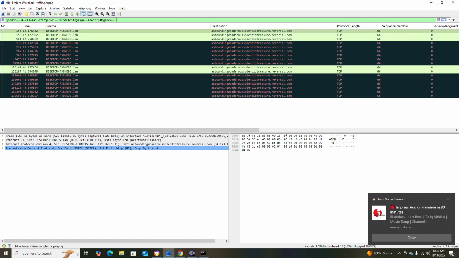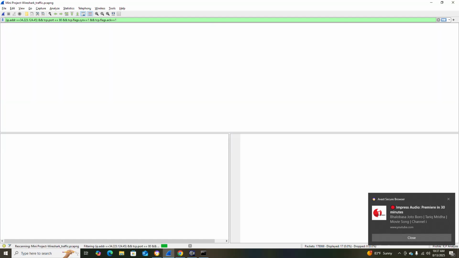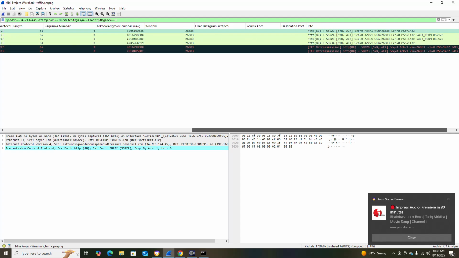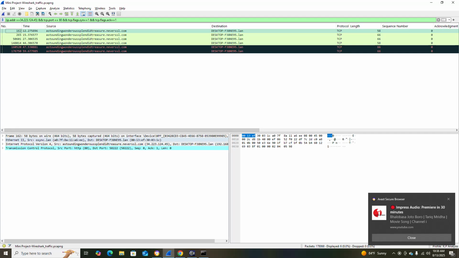You will see that one, the source is here, this one. Now source is this one because it reverse back, so all are acknowledged, synchronize acknowledge, okay, from port 80 to this one.